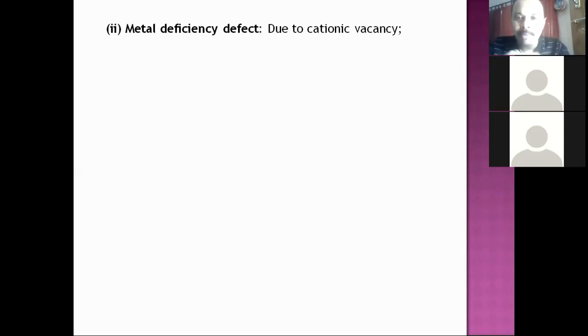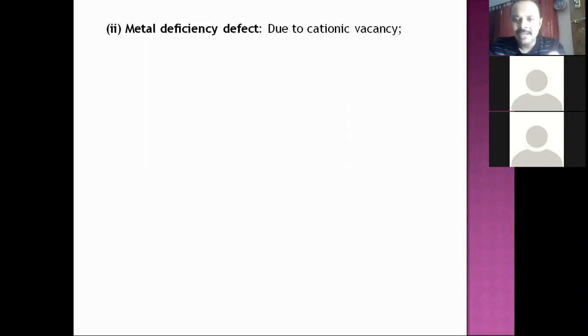But the problem is, if the anion number has to be more, anions being larger in size, where do they have to be accommodated? In the void. But voids will always be smaller than the particles in the lattice.